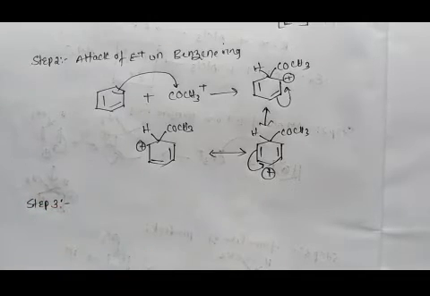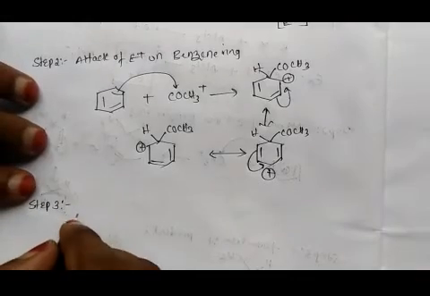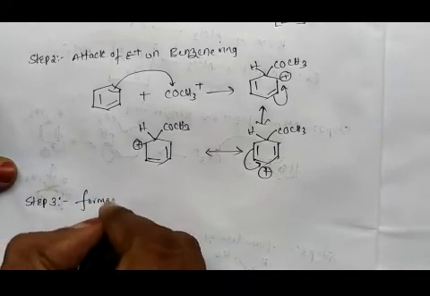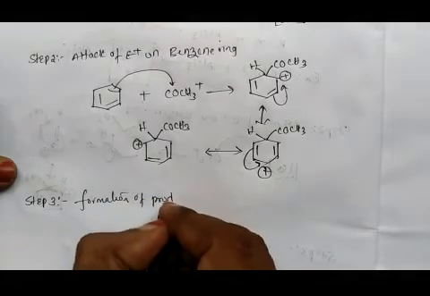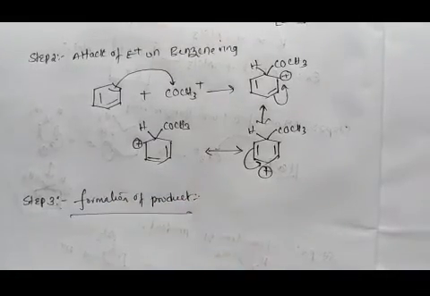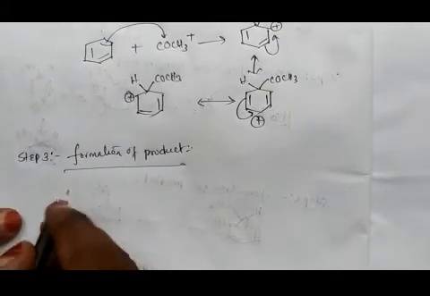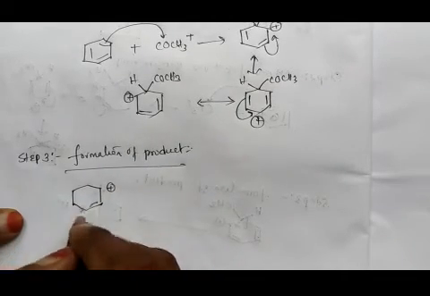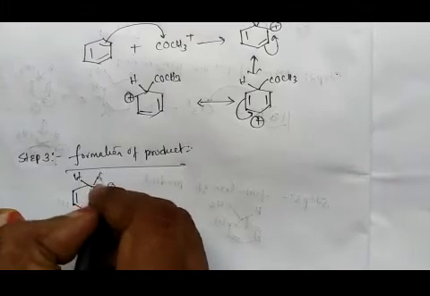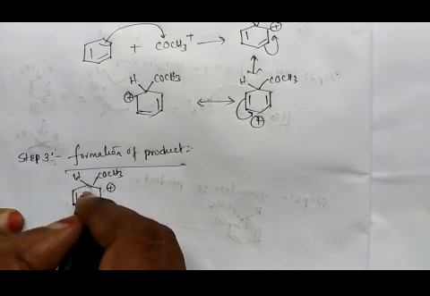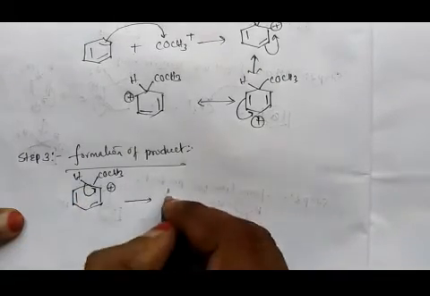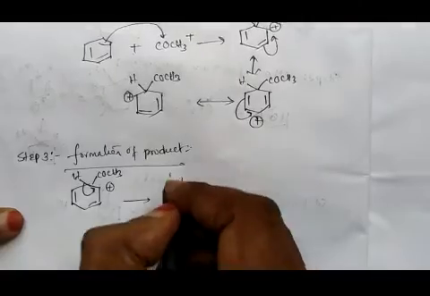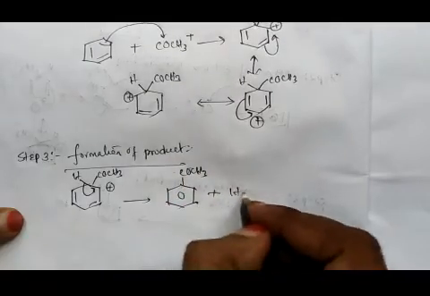Step 3 is formation of product. Writing the positive charge species with double bond, hydrogen and COCH3, the electrons in the carbon-hydrogen bond shift here, and we will get substituted benzene with COCH3, and we will get a proton.